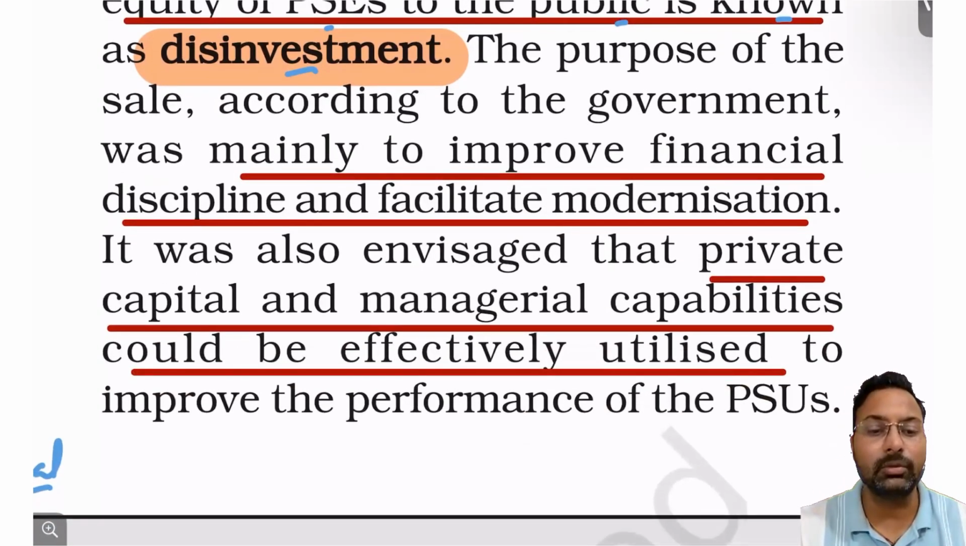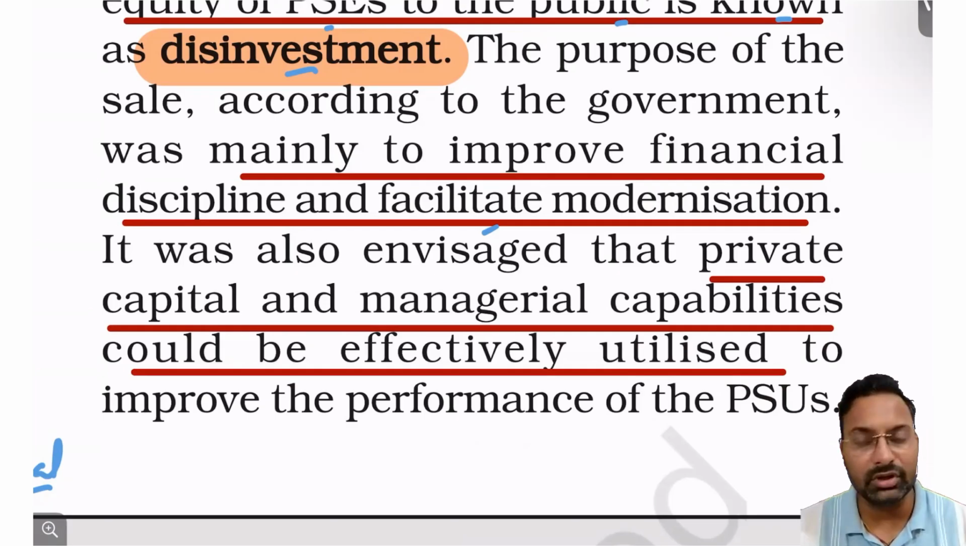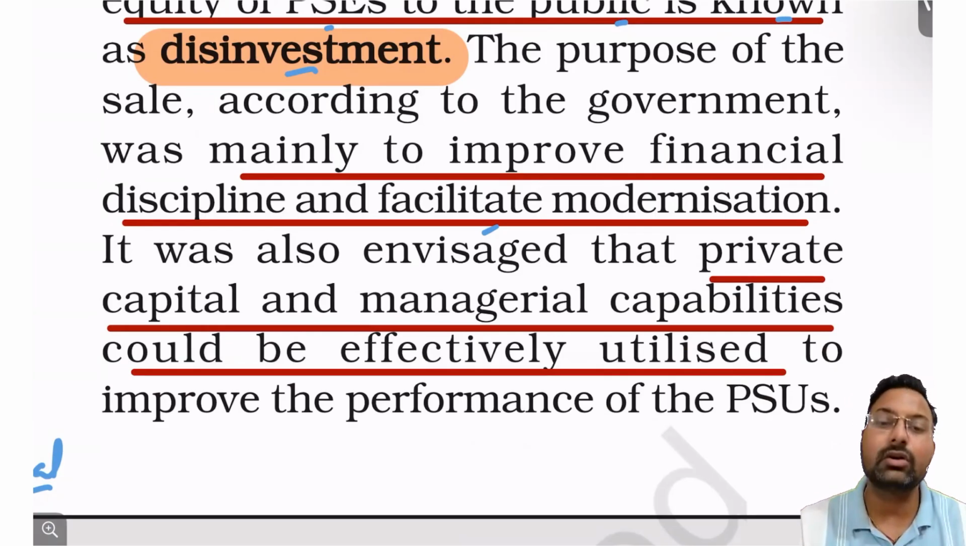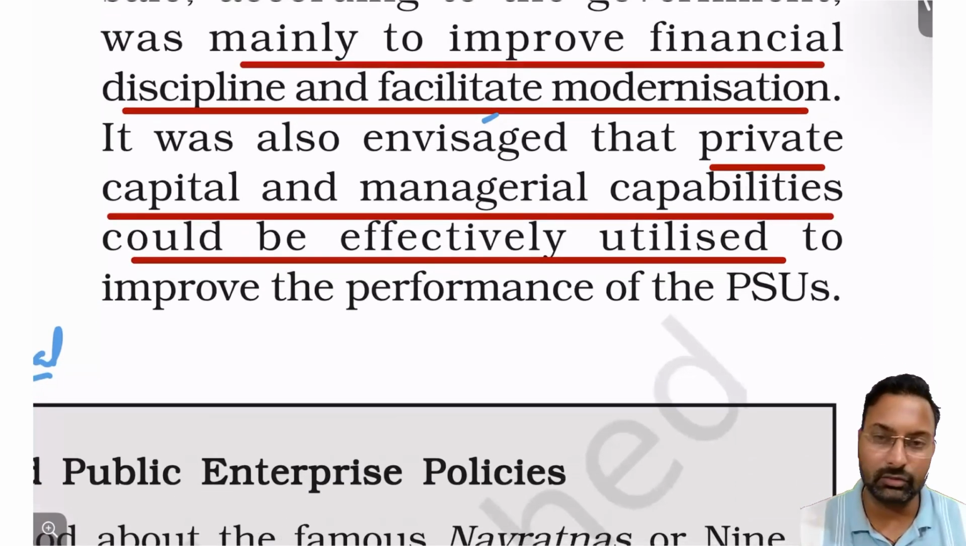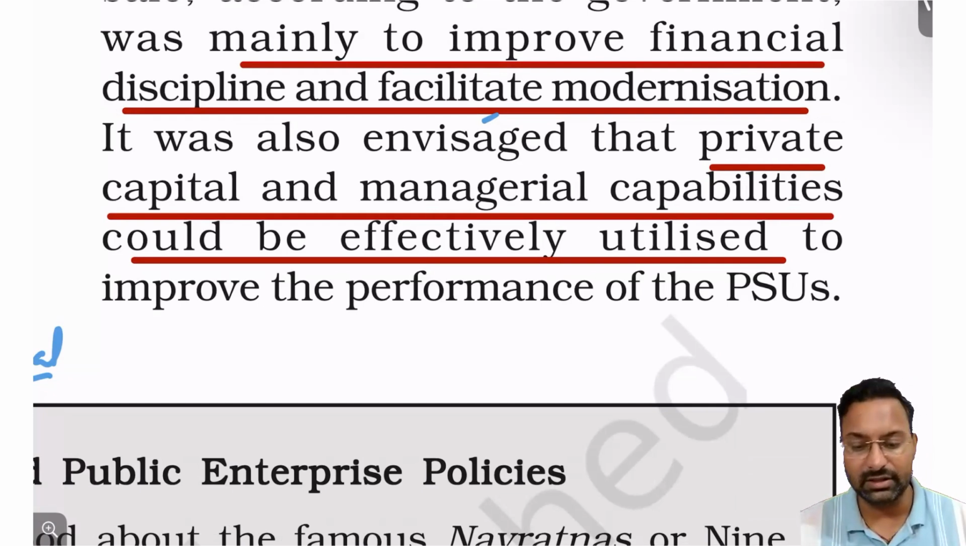These reforms were taken in order to improve financial decisions and facilitate modernization in the PSUs, right? Because of government intervention, the PSUs were not taking up new industries, they were not investing in new technology, and they were not improving their operations. But when the government took an exit route, the PSUs were free to take their own decisions and bring new technology into the management. Private capital and managerial capabilities were taken up and effectively utilized by the PSUs, right?